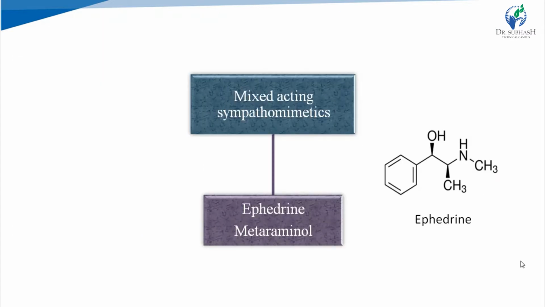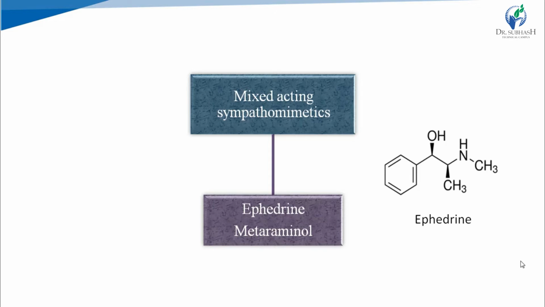Third class is mixed acting sympathomimetics. There are no subclasses in this class, but the examples are ephedrine and metaraminol. Pseudoephedrine is in the indirectly acting sympathomimetics, while ephedrine is in the mixed acting sympathomimetics.